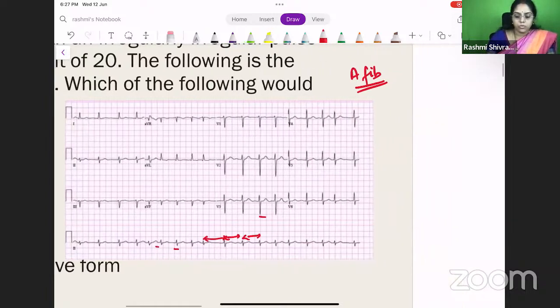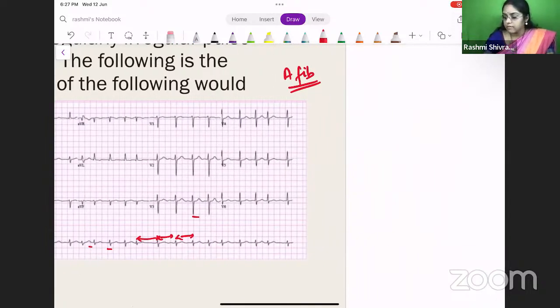So, let's move on to what you find in the JVP. What is the finding when there is atrial fibrillation? What do we know commonly? What happens to the A wave in the JVP? The A wave will be lost, right?